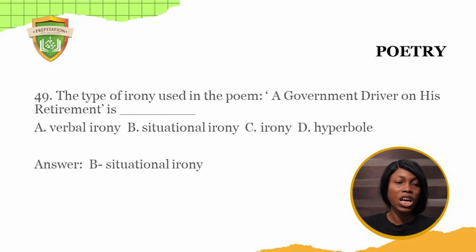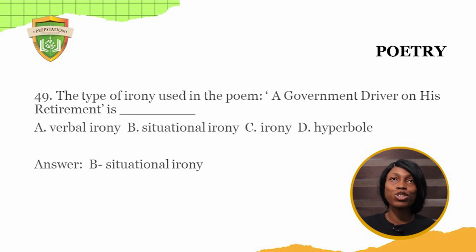We'll look at poetry, and we'll look at some of the poems that are recommended for UTME. The first is A Government Driver on His Retirement. That's the first poem. So we'll look at the question. The type of irony used in the poem A Government Driver on His Retirement is dash. A, verbal irony. B, situational irony. C, irony. D, hyperbole. The answer to this question is situational irony.